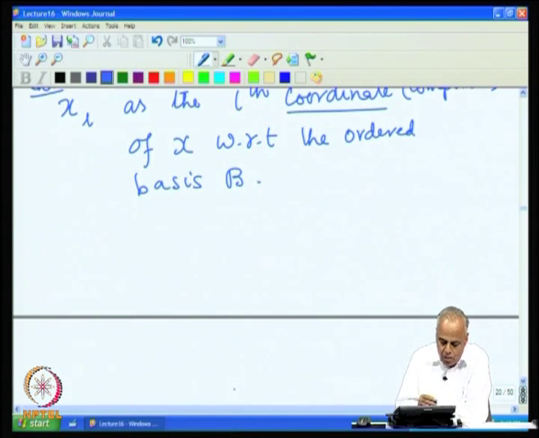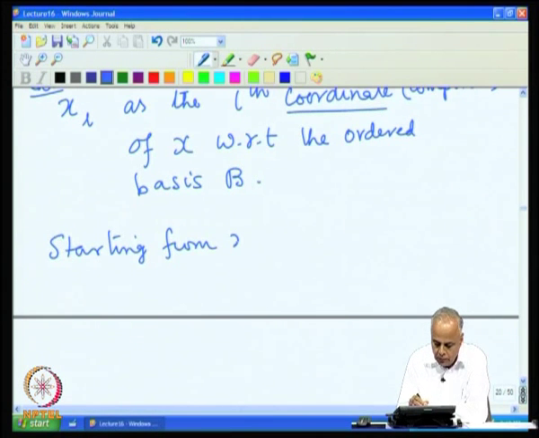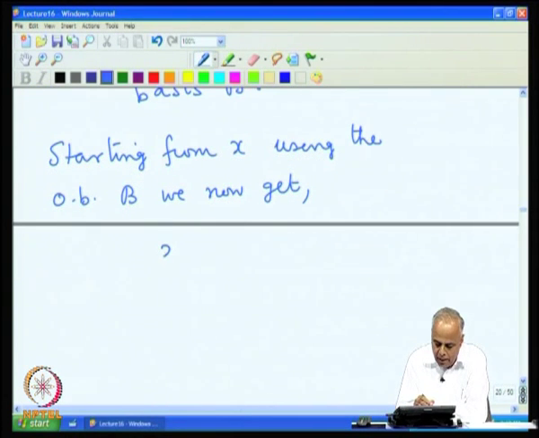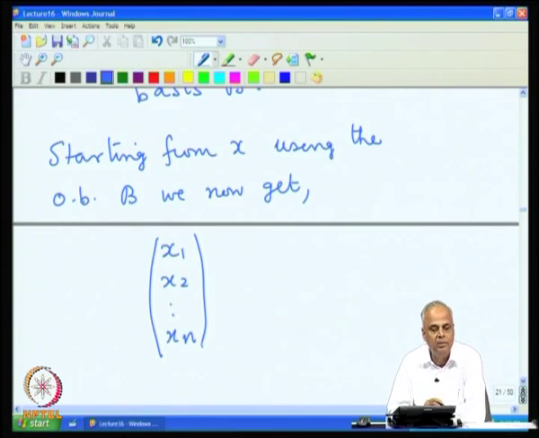So now, starting from x, using the ordered basis B, we get these n scalars, which I am going to write as x1, x2, ..., xn as a column matrix, and this is obviously in Fn.